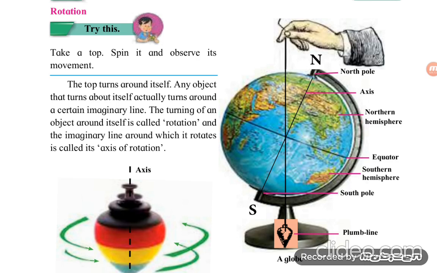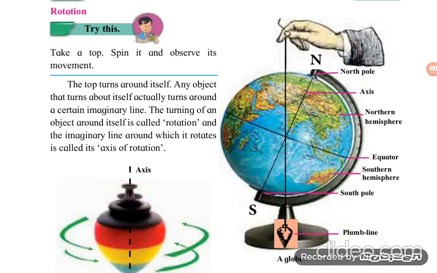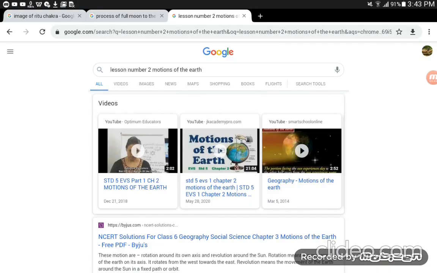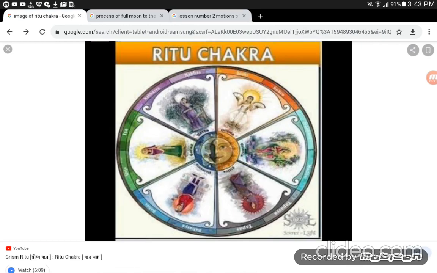Now our next topic is the Ritu Chakra. In India there are three main seasons: summer, rainy season and winter. Let's explain with the help of the diagram. Look, this is the Ritu Chakra.